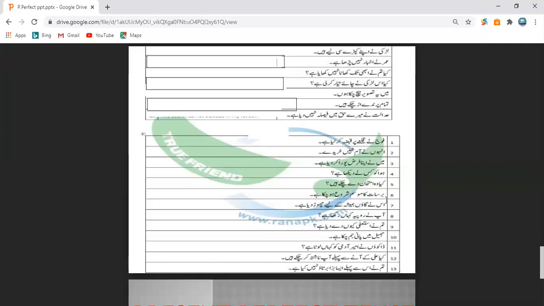Okay. Now next sentence. आपने रुपया कहाँ रखा है? Look at the ending of this sentence. रखा है shows that it is a perfect tense type sentence and it is also a question sentence.